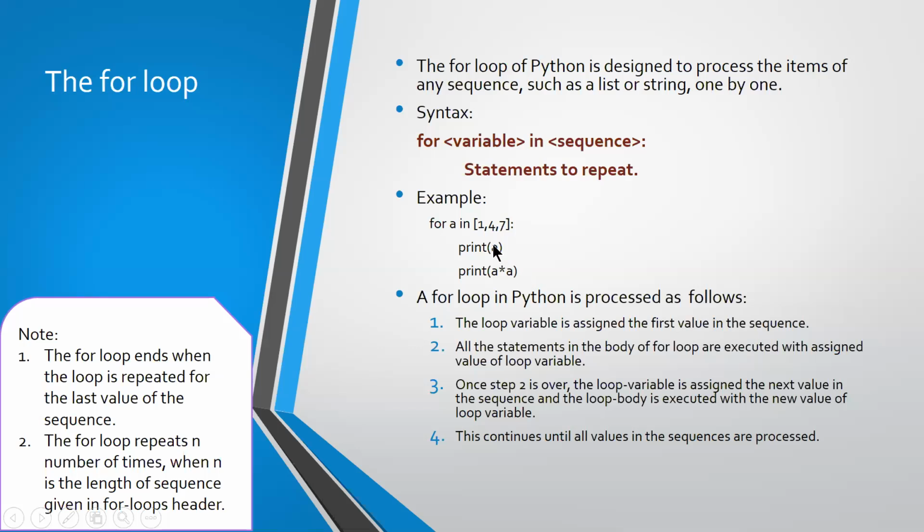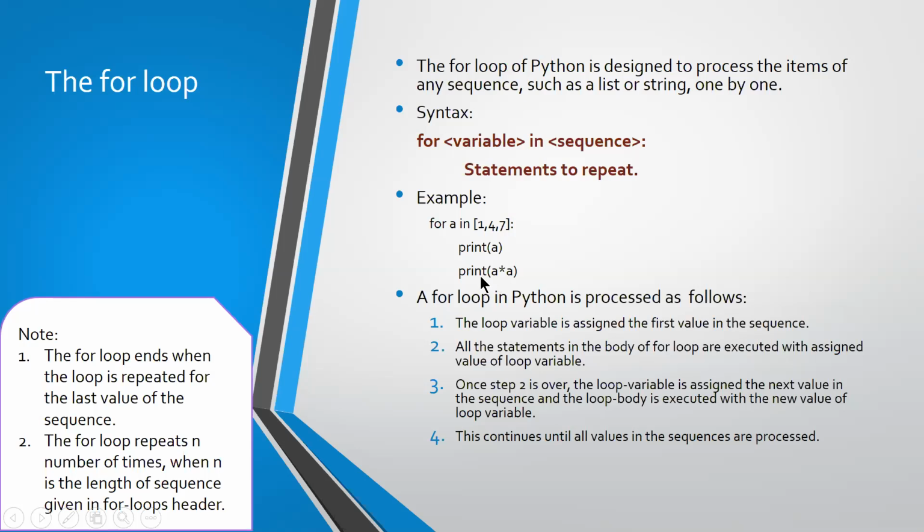So there are 2 statements under the for loop, print a and then a star a. When you execute this program, these 2 statements will be repeated 3 times. Why 3 times? How many elements are there in the list? There are 3 elements: 1, 4 and 7. So these 2 statements will be executed 3 times.